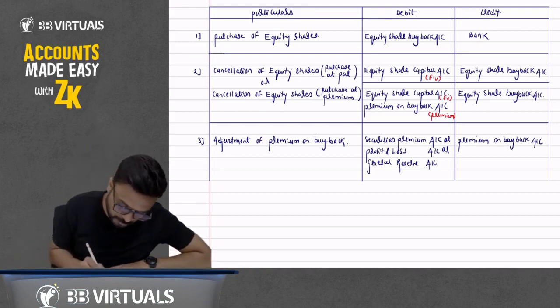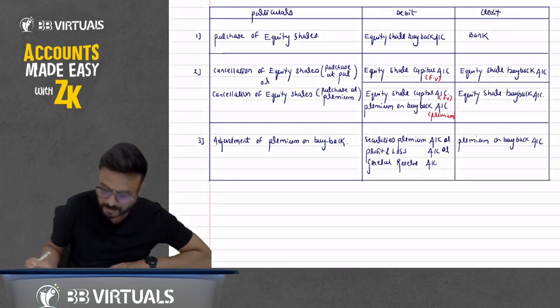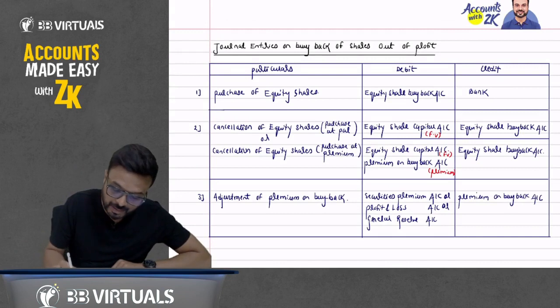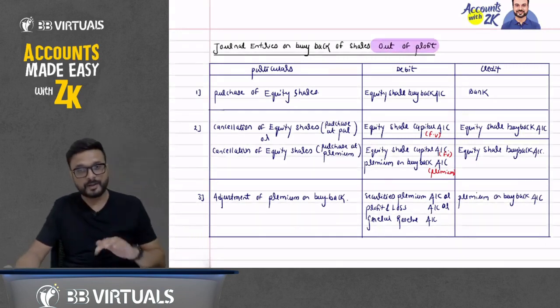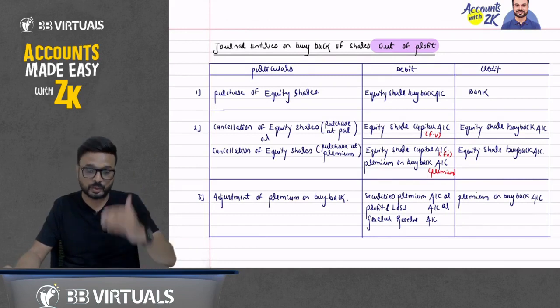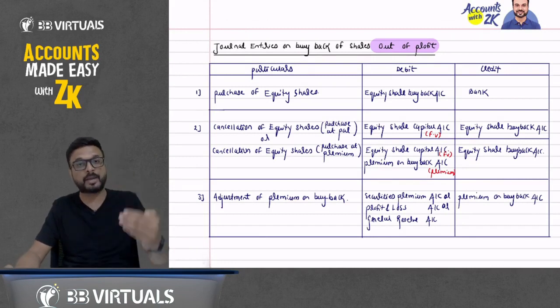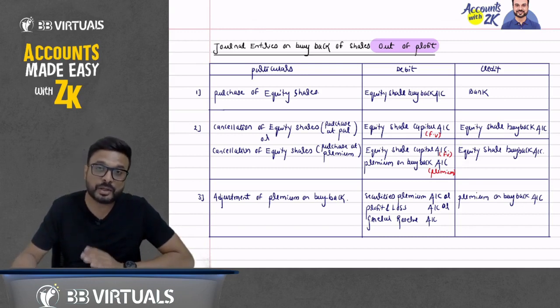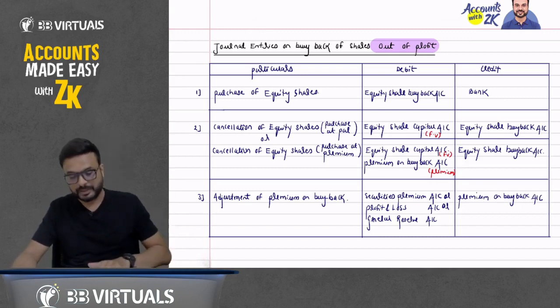Now, should we pass an entry for issue of shares in the market? The answer is no, because we are passing here a general entry for buyback of shares out of profit. We are not passing an entry for buyback of shares out of a fresh issue of shares. So we are passing here a general entry out of profit. So remember one thing, beta.